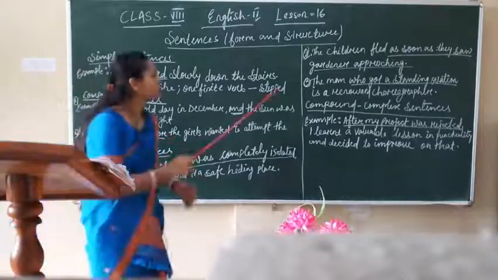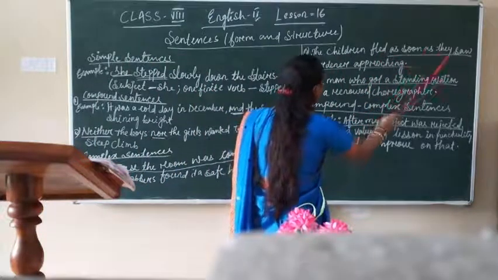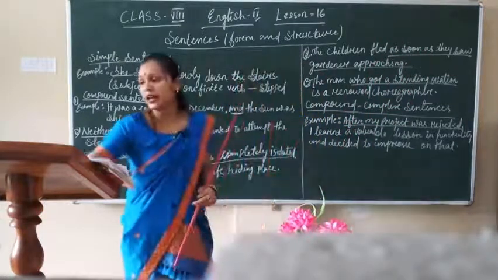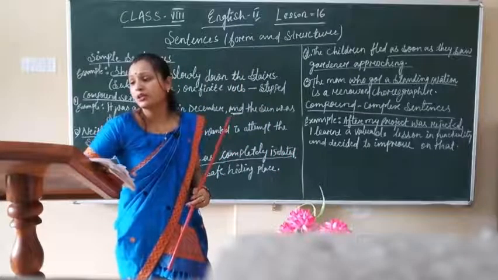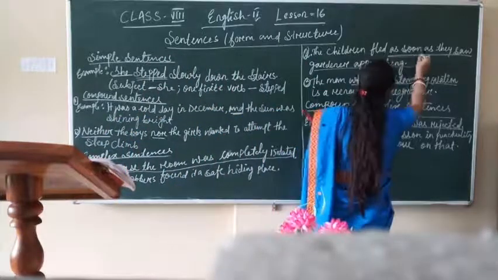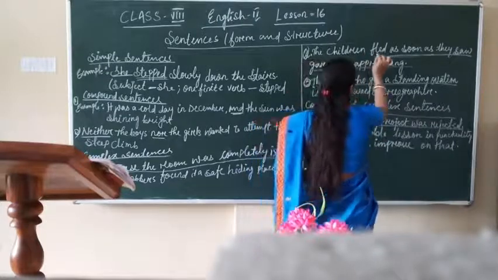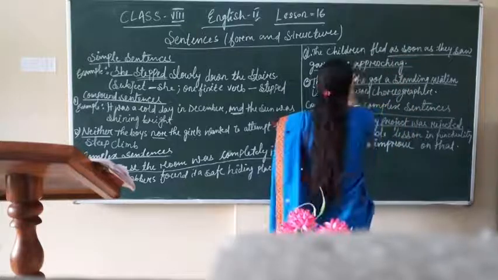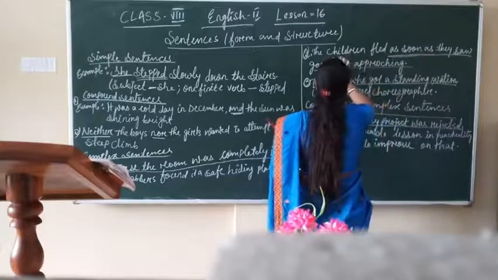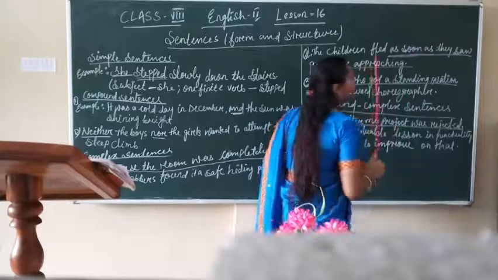So in order to understand, see this example: the children fled as soon as they saw the gardener approaching. So here the subordinating conjunction may be more than one word, okay, such as what? Here as soon as is given, yes or not? The two sentences are joined. The children fled as soon as they saw the gardener approaching. Here as soon as is the joining conjunction.